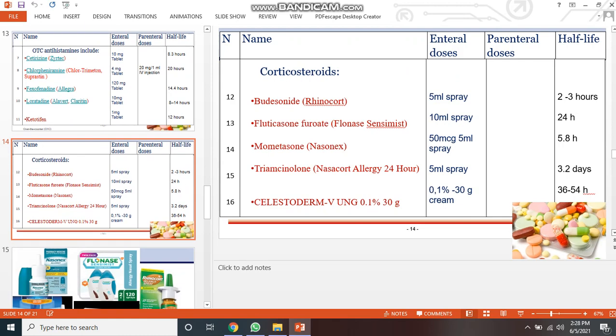And for corticosteroids we have Rhinocort, Flonase, Nasacort, Nasonex, and Nasacort Allergy 24 Hour.